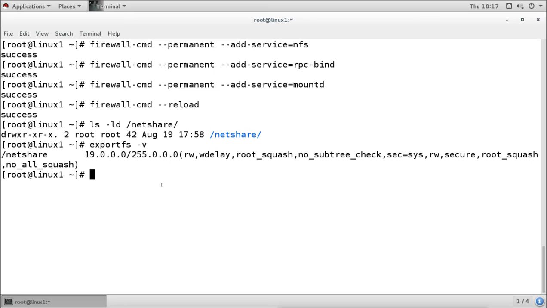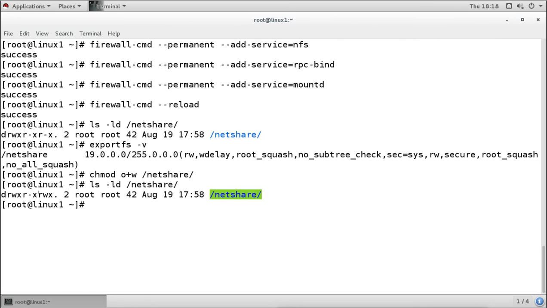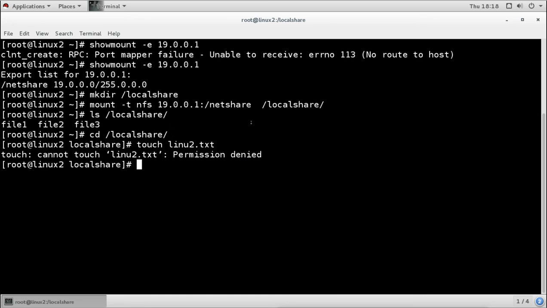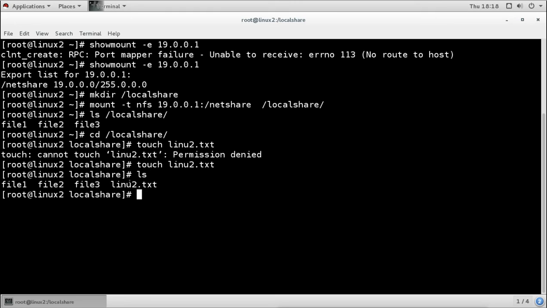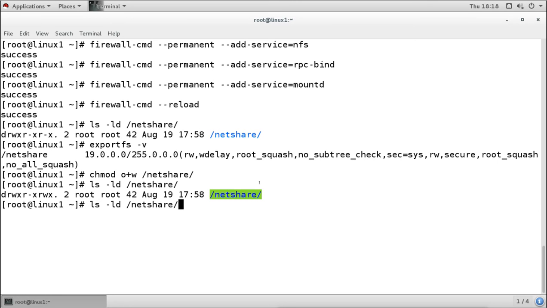Right now what will I do? I will give the other user permission. I say other users add the write permission on this net share. I have added the other user write permission here. So other users can do the write, and that means the root user can also do the write. So now when you go to the other machine, and this time when I try to create a file, it is successfully created. And when you see this, it is created here, but it is not created here, it is created on the server. And when you go to the server, you can see it is created here.